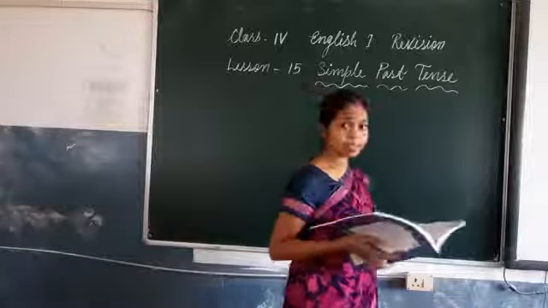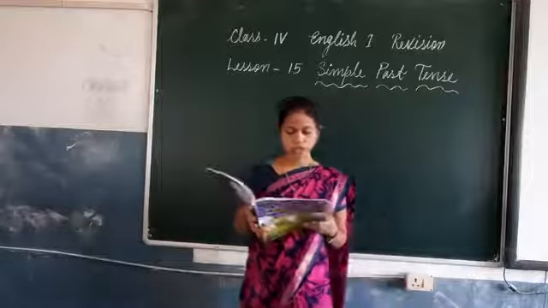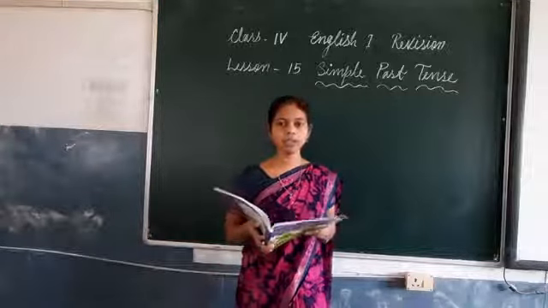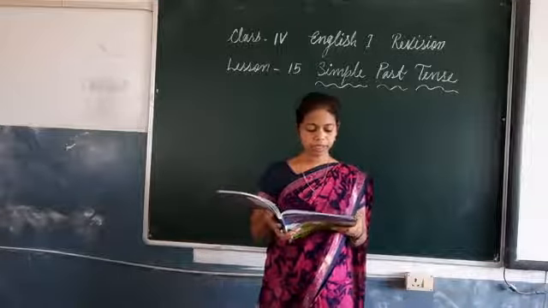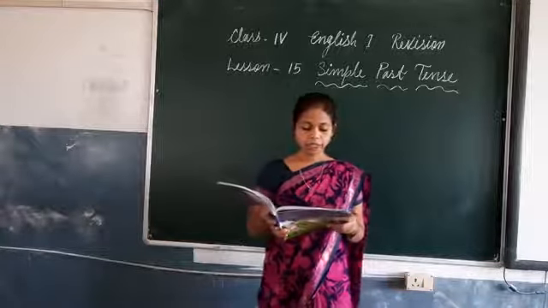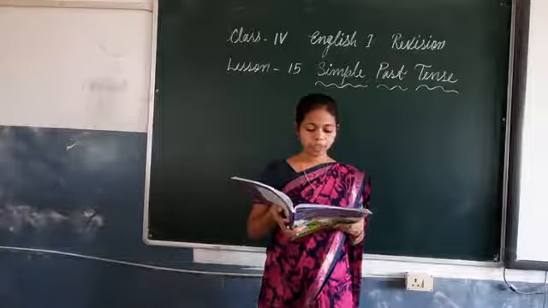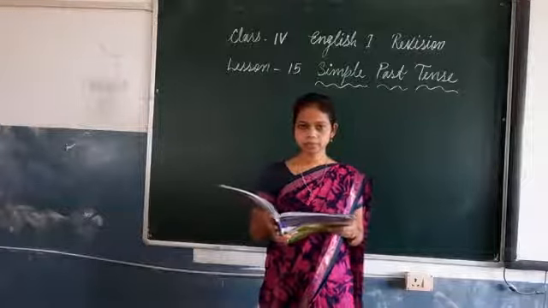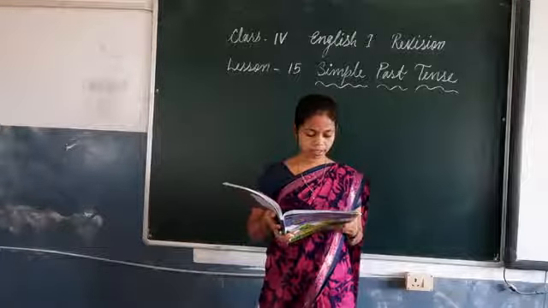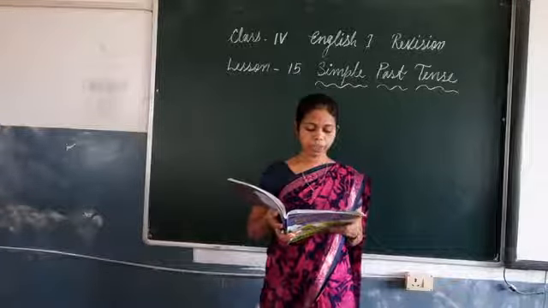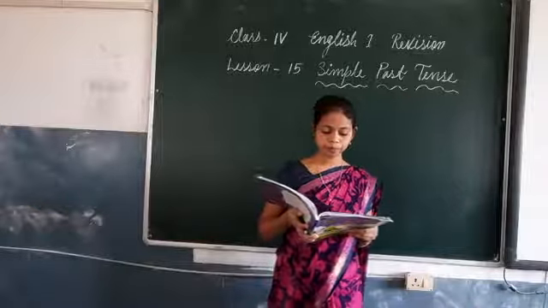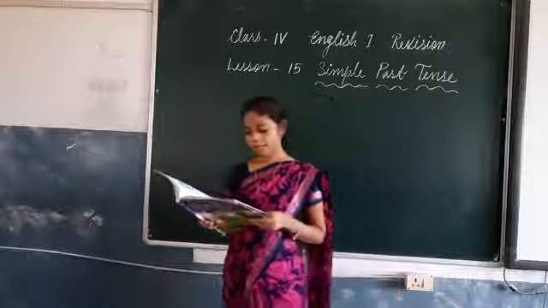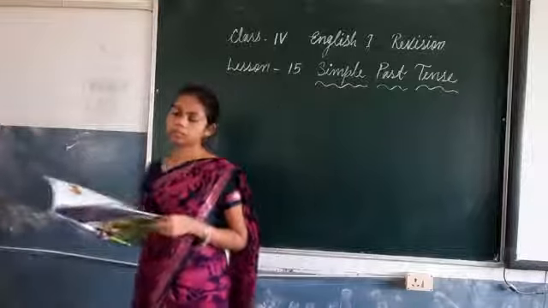In simple past tense, Sunita talked very politely to her guests. Number 6. We take all precautions when we play with fireworks. In simple past tense, we took all precautions when we played with fireworks.